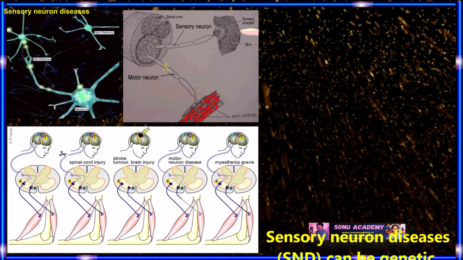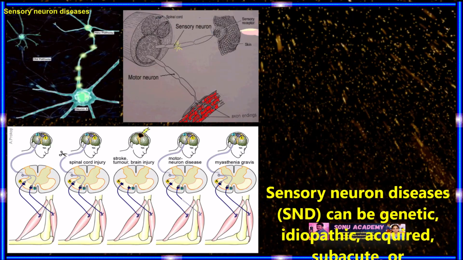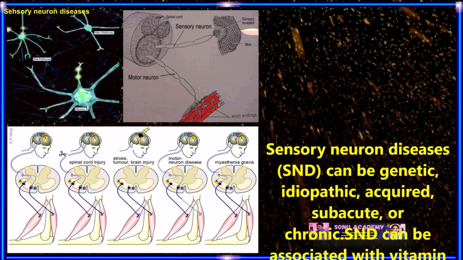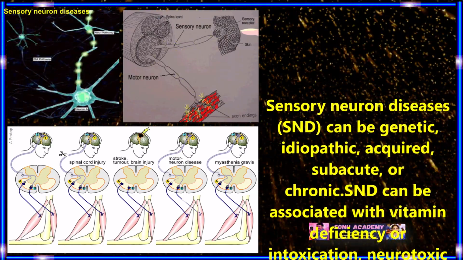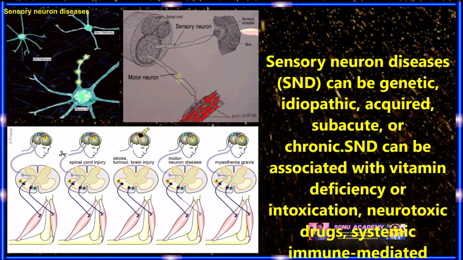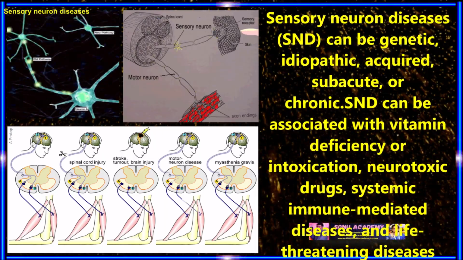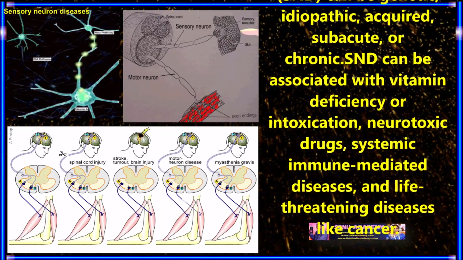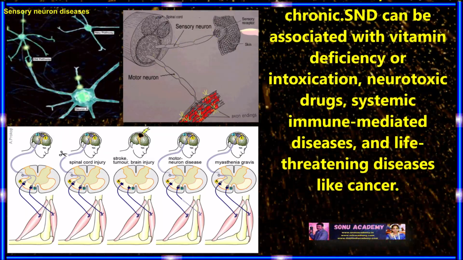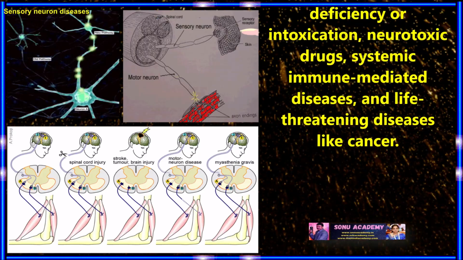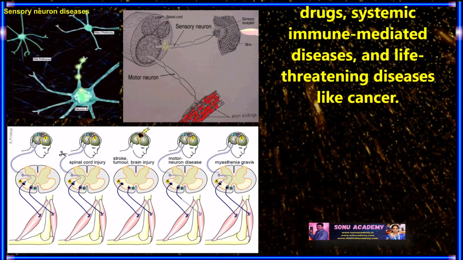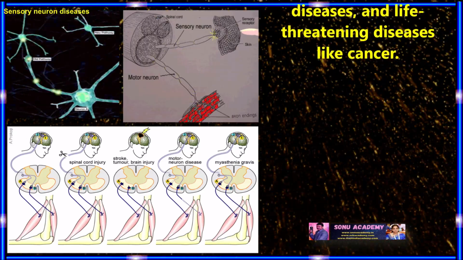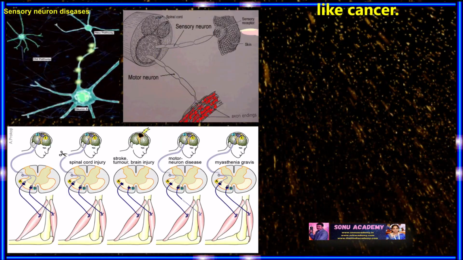Children, now let us discuss diseases of sensory neurons. Sensory neuron disease can be genetic, idiopathic, acquired, subacute, or chronic. Sensory neuron disease can be associated with vitamin deficiency or intoxication, neurotoxic drugs, immune-mediated systemic disease, and life-threatening diseases like cancers.